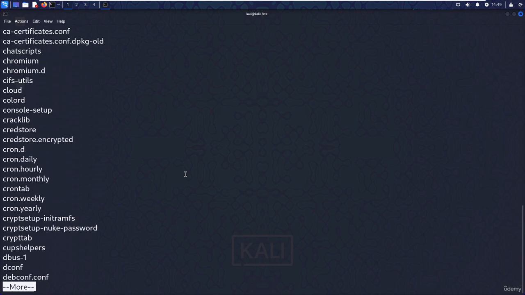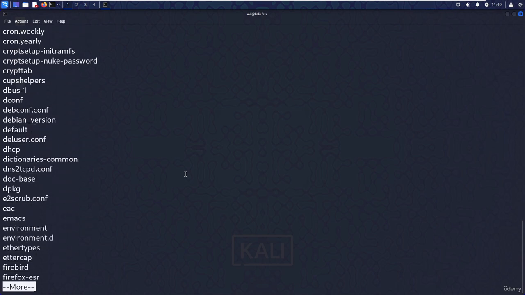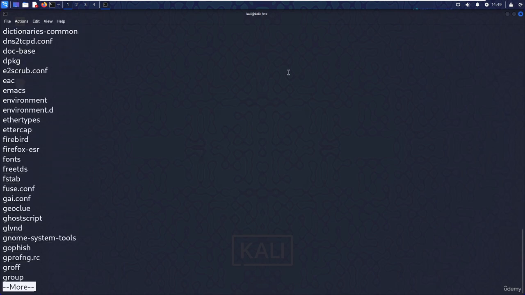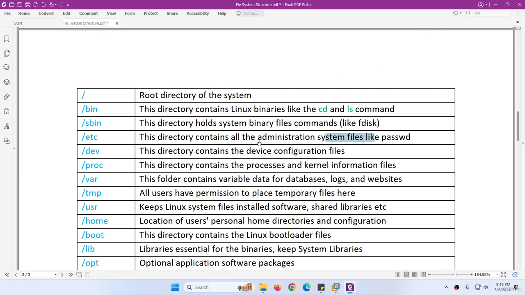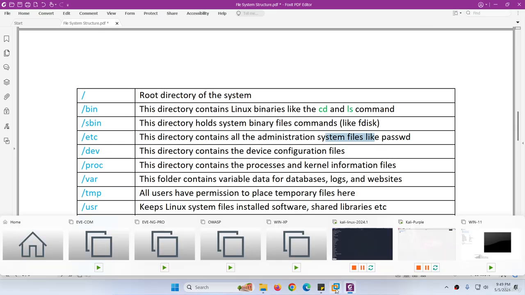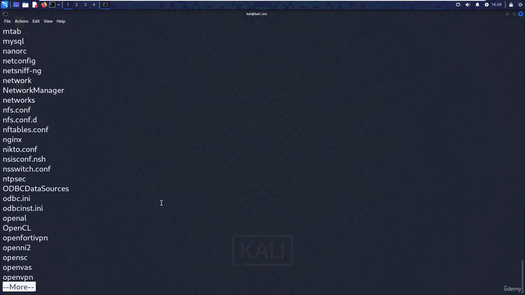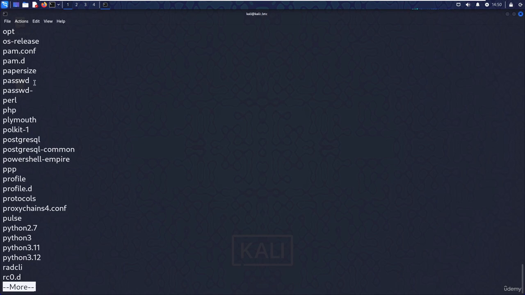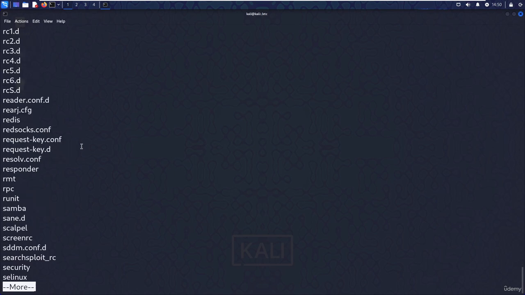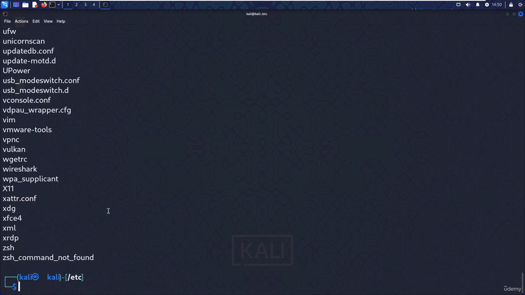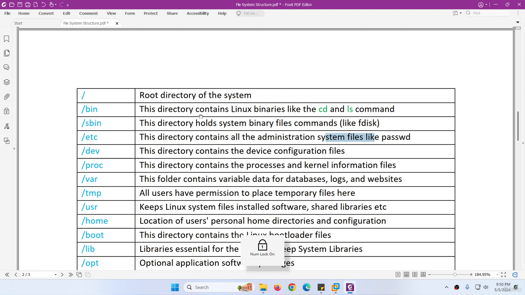And what I was talking about, yeah, these are under etc. The example which we say is like a password. So you will find the password file here. Let's go to shadow as well. The shadow file which we will use later on, here is passwd. This is just an example, an easy one, so that you can recognize where we can find these things. Similarly, shadow should also be there. Security and all those stuffs come under etc.